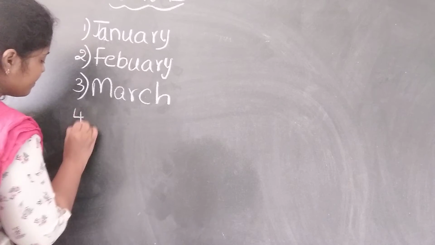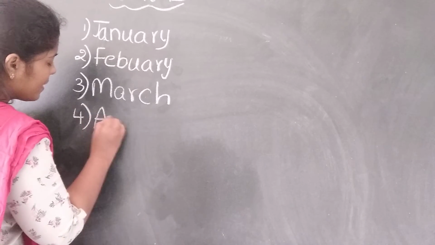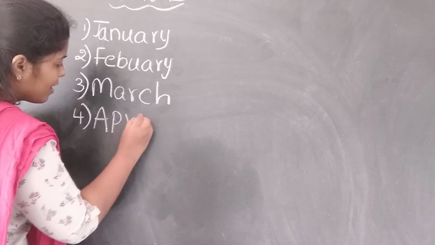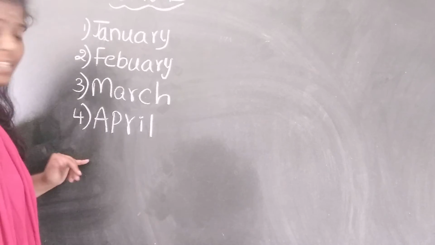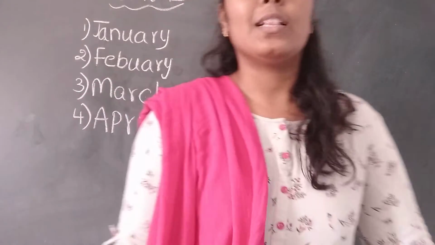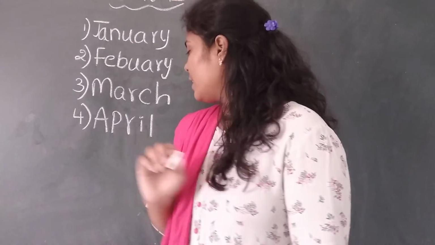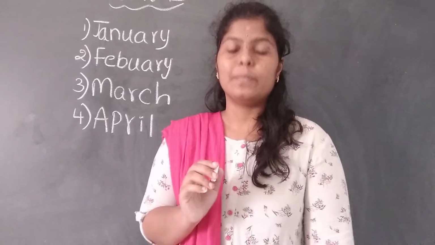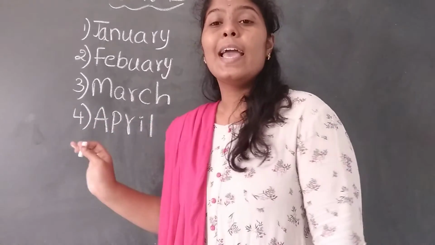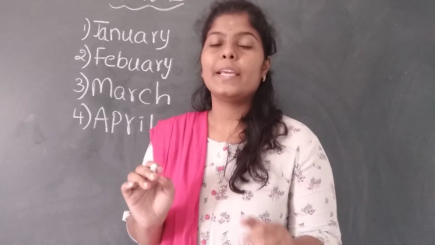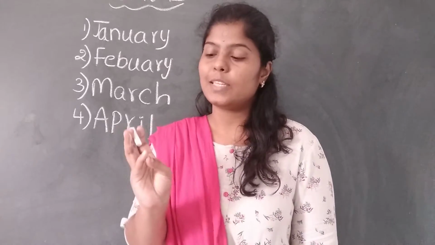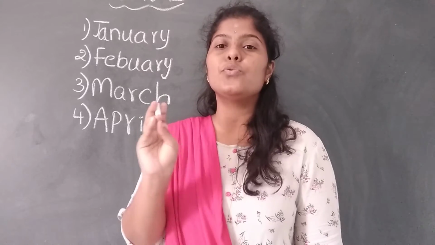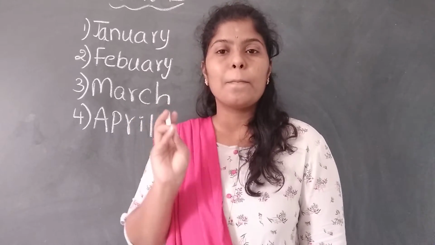And next month, fourth month, April. A-P-R-I-L. April. So what is the fourth month, children? April. In April there will be summer season, summer months, April, May. So these two are the summer months, children.